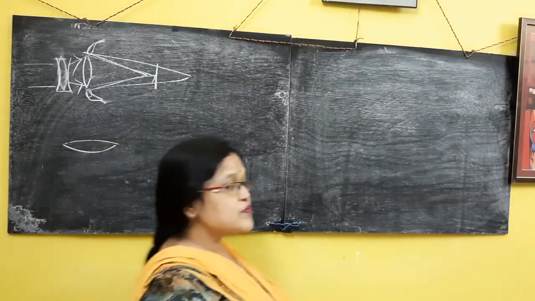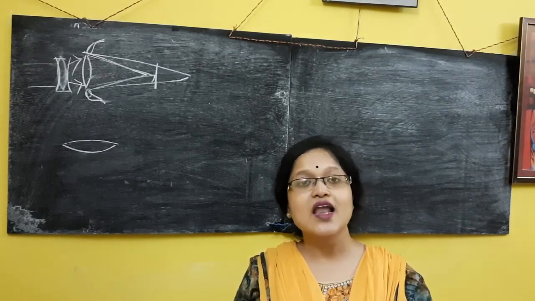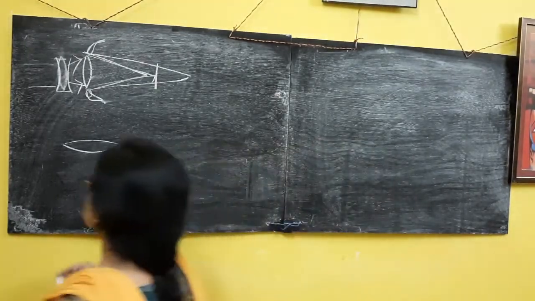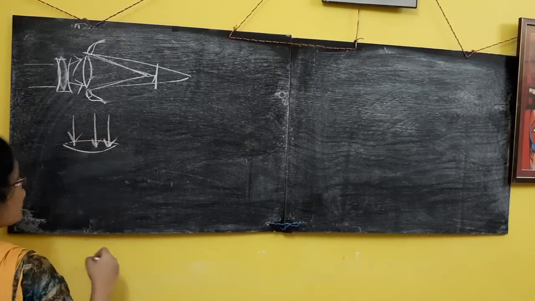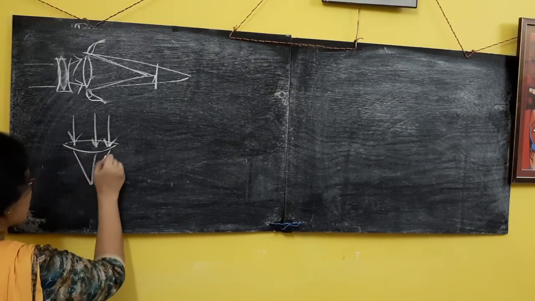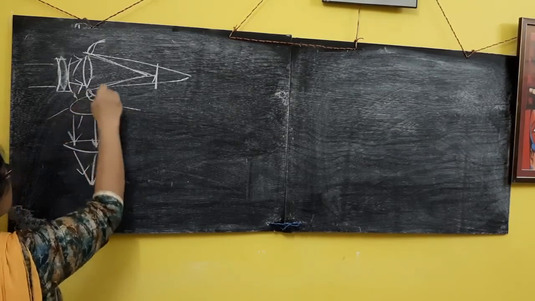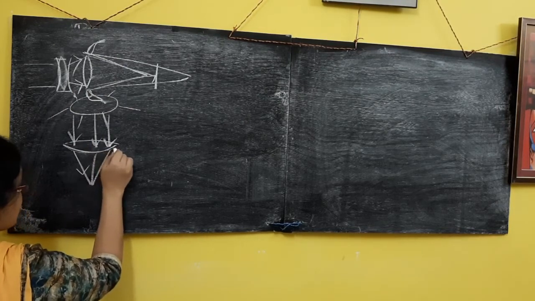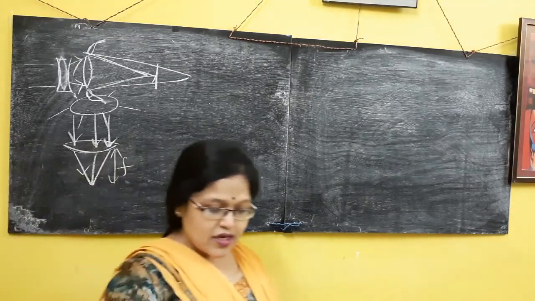the sun with respect to us is at infinite distance, which means whatever light is coming from the sun seems to be parallel. So if a parallel bunch of light falls on a convex lens, what happens? After refraction, it will meet at the second focus of the lens. So with the sun at infinite distance, the image will be formed at the focus of this convex lens. Clear?